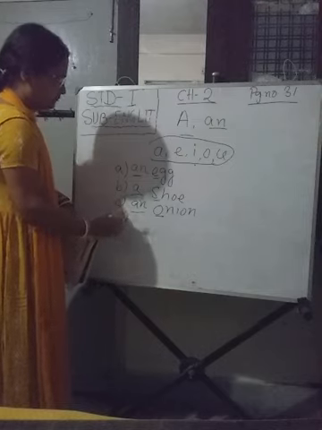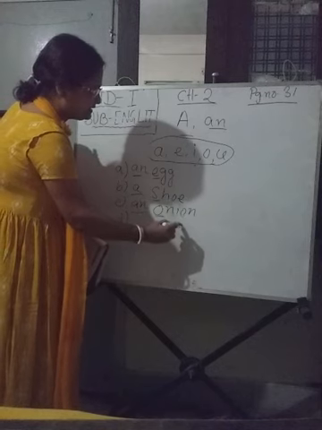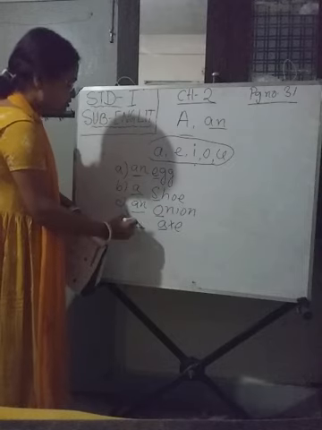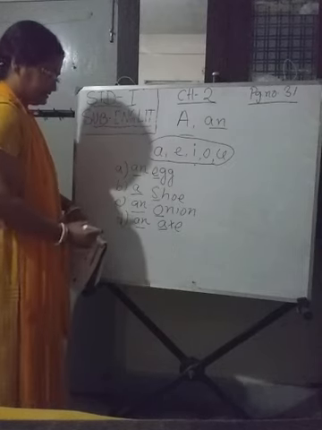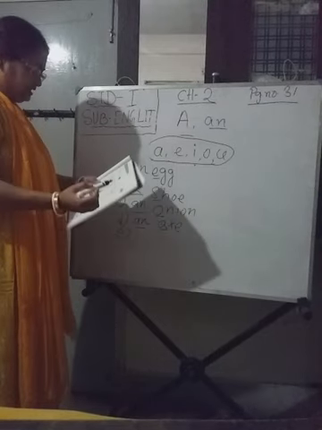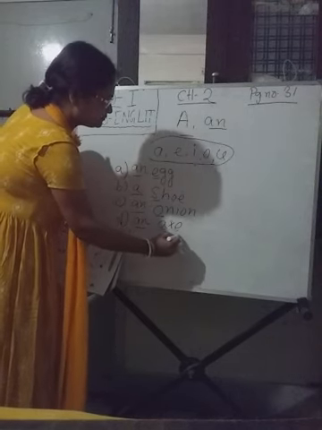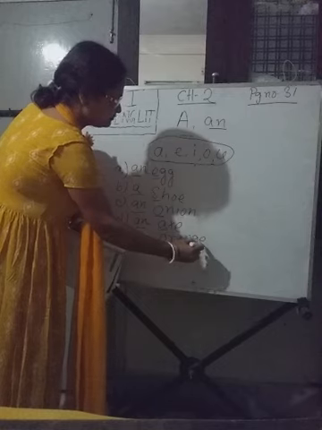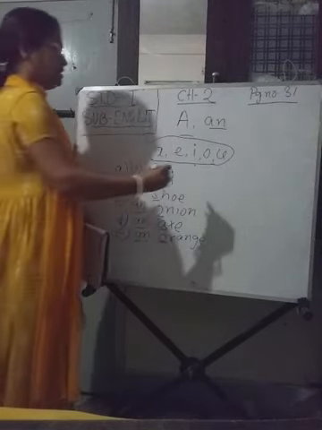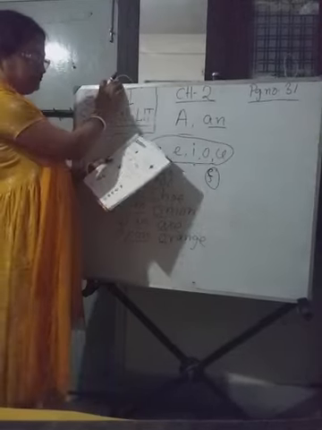Now number D. What is number D? Axe. A-X-E. Again, A is a vowel. So an axe. Now E. Here E is orange. So an orange or a orange? It begins with O. So an orange. E done. Number F.